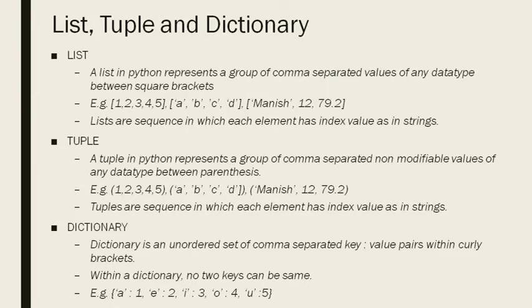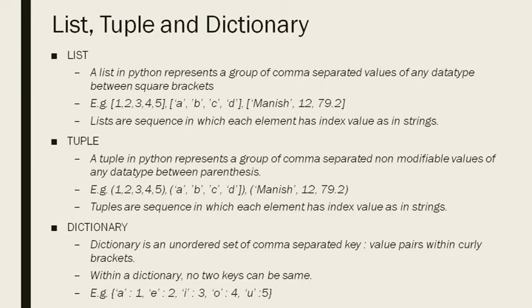A list in Python represents a group of comma separated values of any data type between square brackets. Here the main difference is the brackets. In list, tuple and dictionary the main thing is the brackets that we use. So a list is a collection of any data type separated by commas. In the example you can see, first is a collection of integers 1, 2, 3, 4, 5.